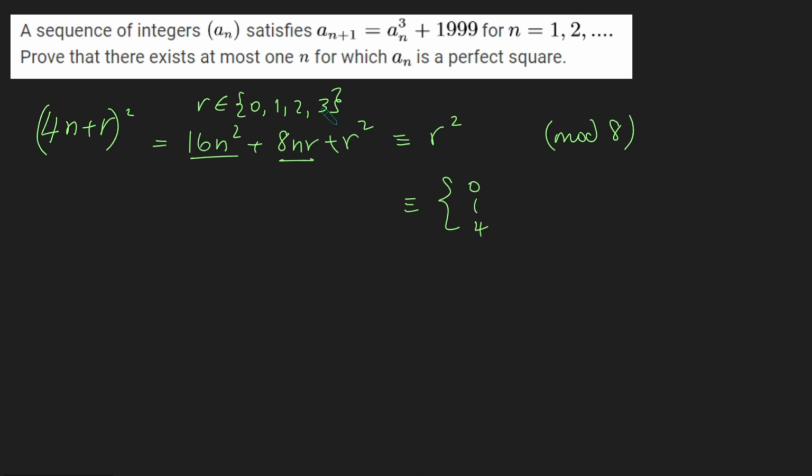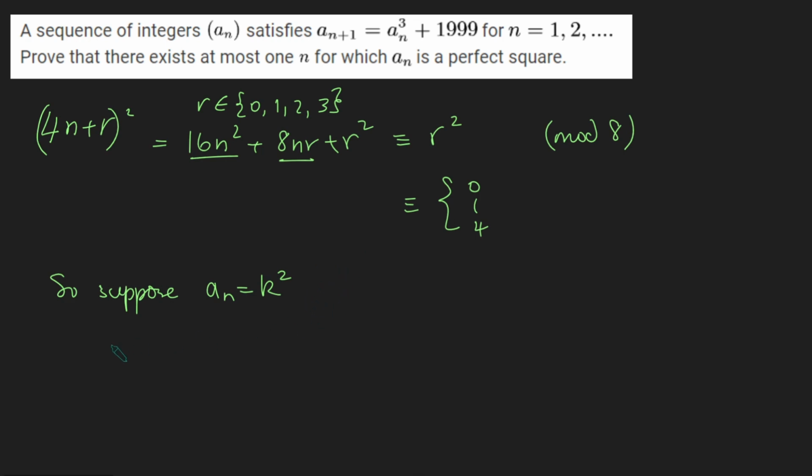Cool. How do we use this observation? Well, what we're going to do is suppose that there is a square number in our sequence, and then we'll show that every single term after that cannot be a square. So, suppose a_n is a square number. So a_n is k^2 for some integer k.